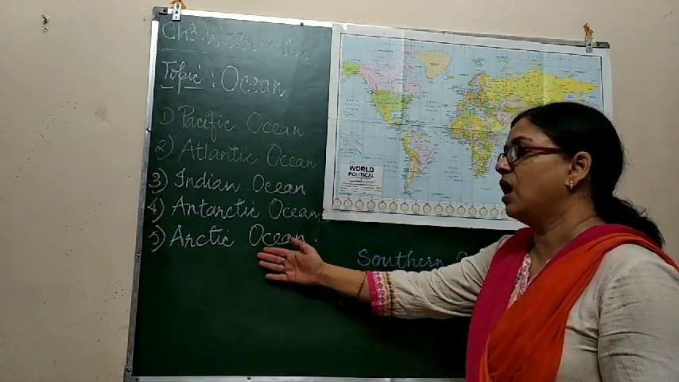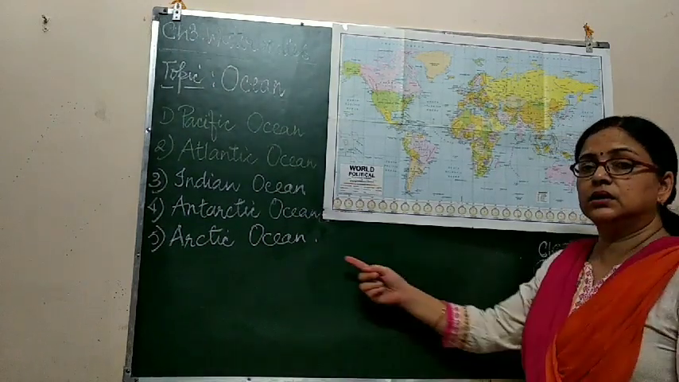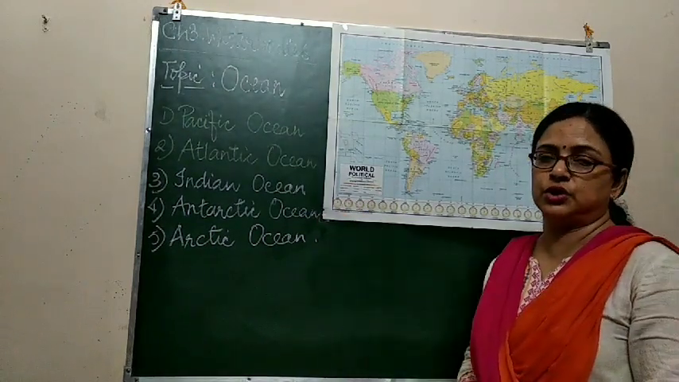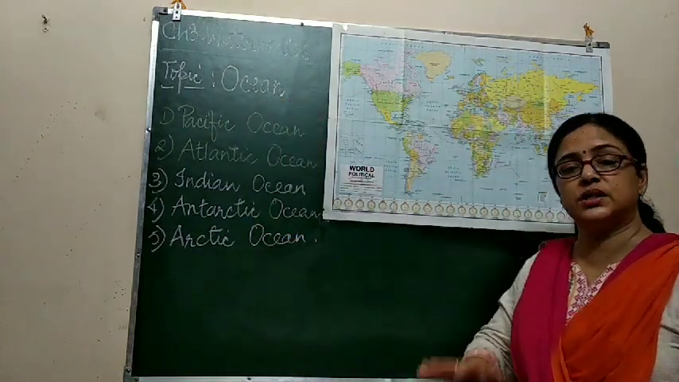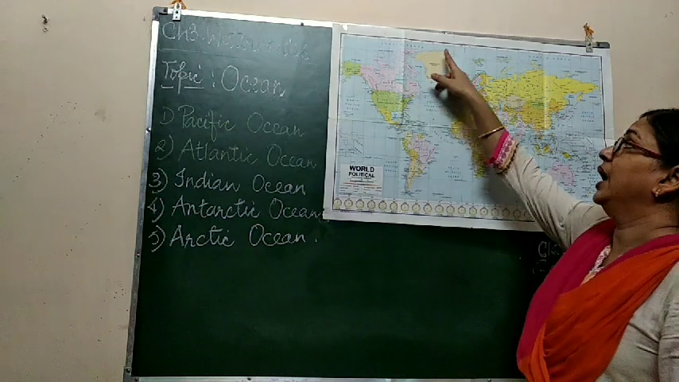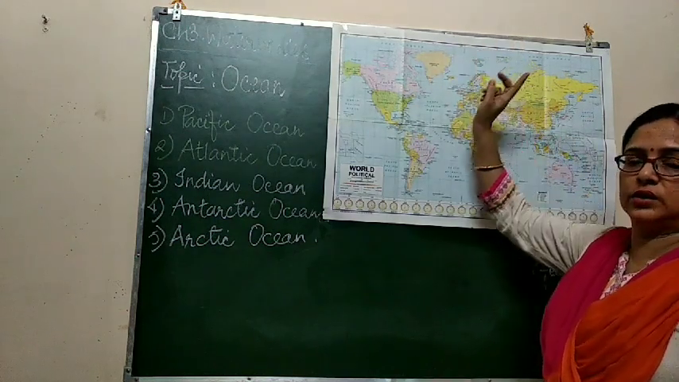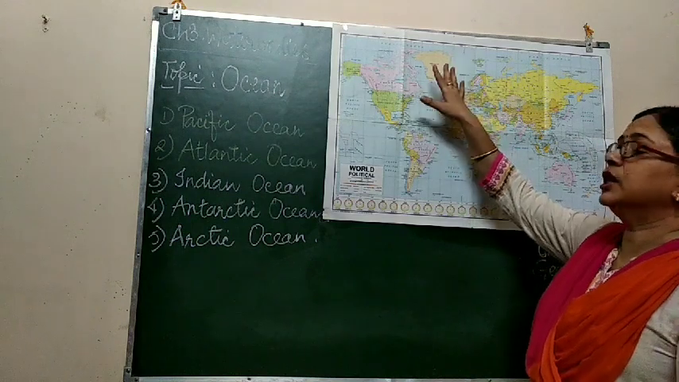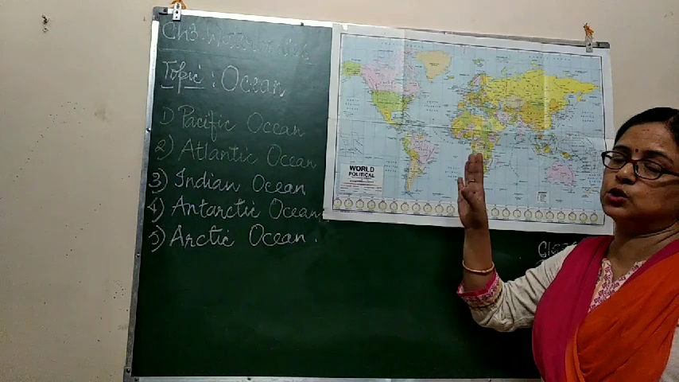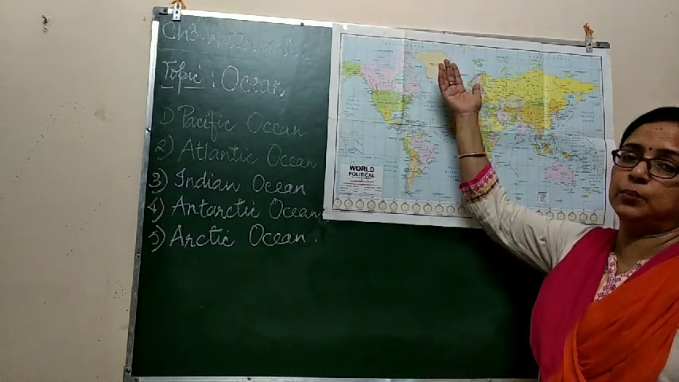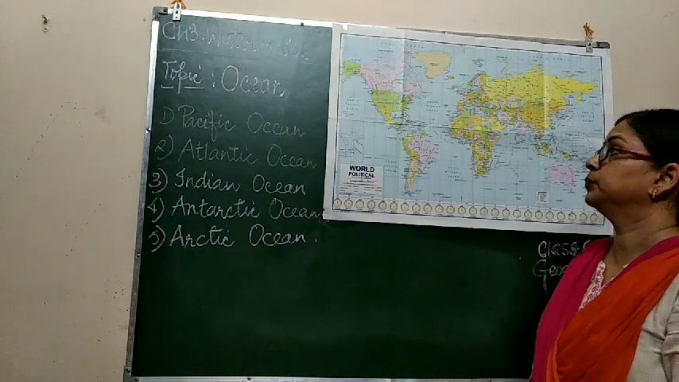The last is the Arctic Ocean. This is the smallest ocean. Among all 5 oceans, the Arctic Ocean is the smallest. It surrounds the North Pole in the north. It is also frozen for most of the year, covered with snow. Same reason: it is near the pole, the North Pole, so the water remains frozen.